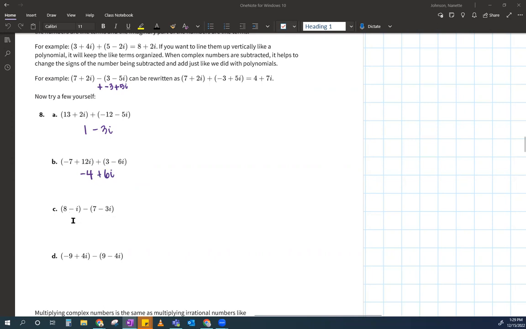Same thing goes here, except for now, Miss Johnson, she forgets minuses all the time. So I'm going to come in and change these all to their opposites. So instead of this being a 7, now it's -7. Instead of this saying -3i, now it's +3i. So now I just add them like normal. So 8 minus 7, that's 1. -i plus 3i, that's plus 2 i's. Okay.